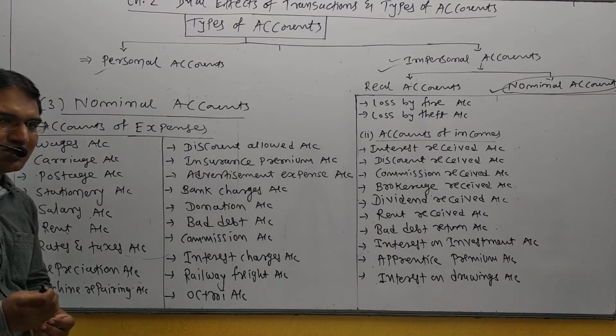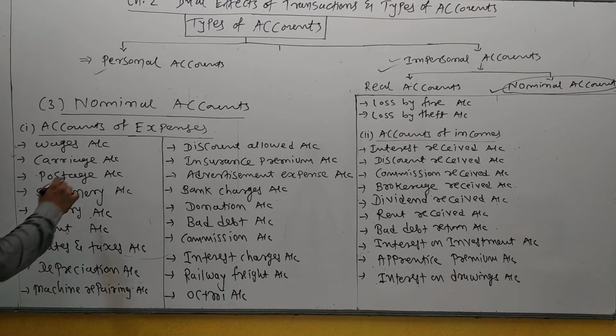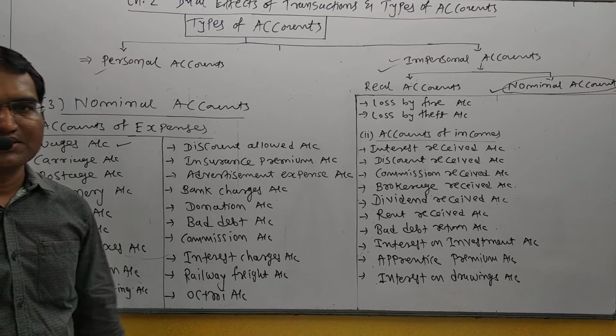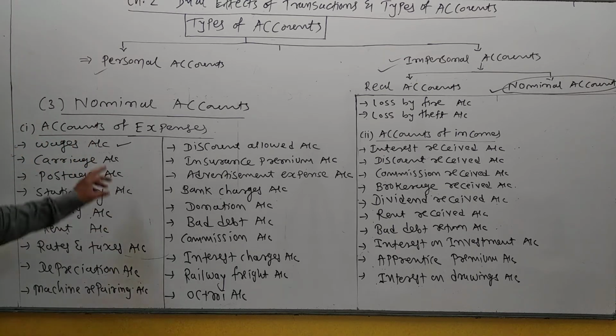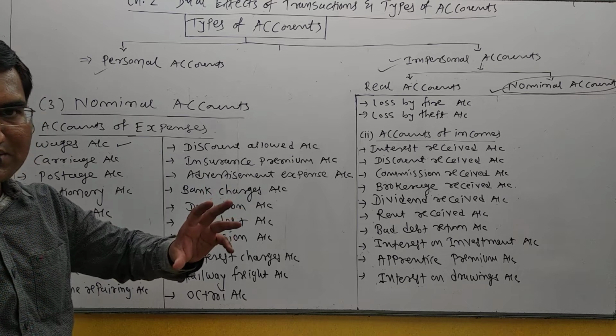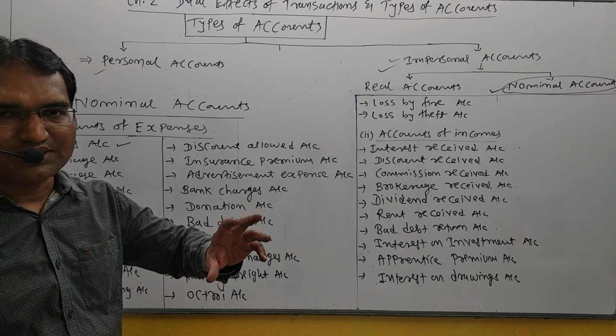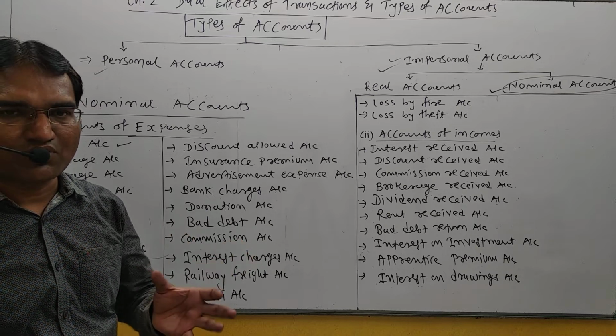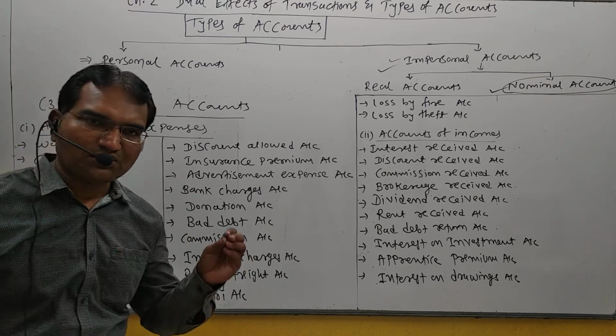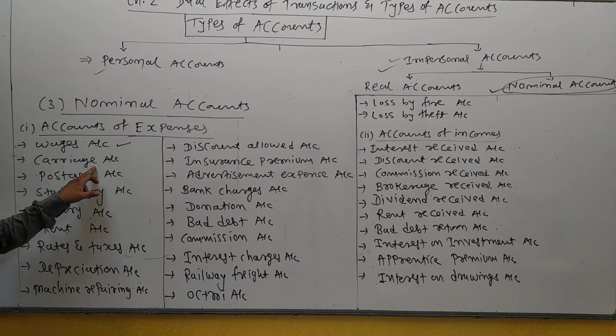Nominal account, account of expenses. First is wages account. Wages means labor, the amount payable to workers. So this is a revenue expense, a nominal account. Carriage means fare, right? Sometimes businessmen carry goods from one place to another place. For this purpose, businessmen pay carriage.